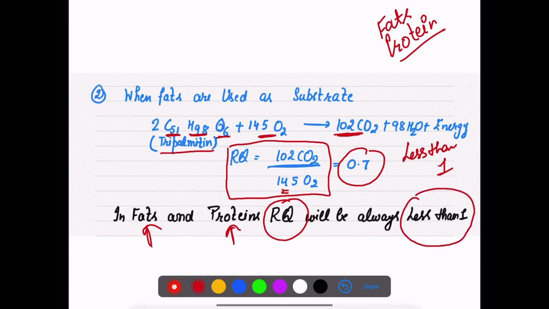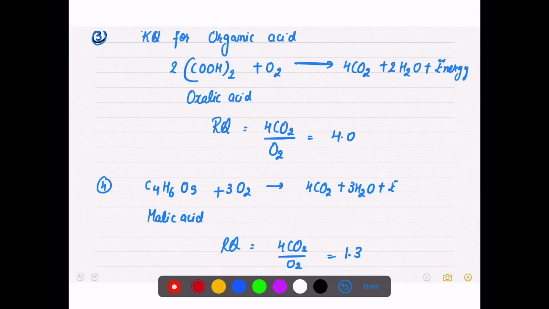Whether you know that protein or fat or not, it is fine. Even if you don't know about that protein or fat, but it is mentioned in your MCQ that this is a fat, you have to mark less than 1 if your respiratory substrate is protein or fat.